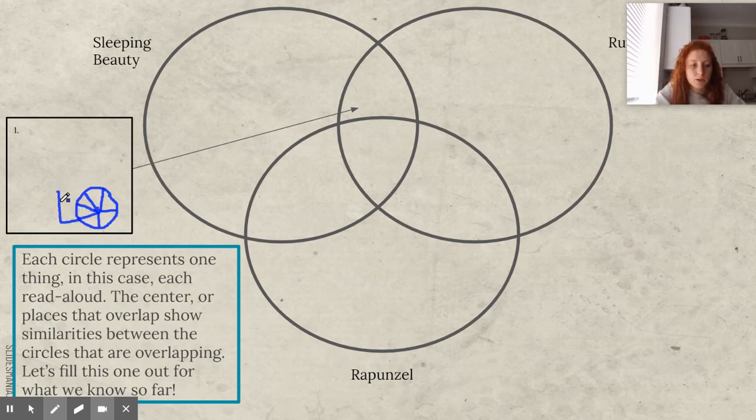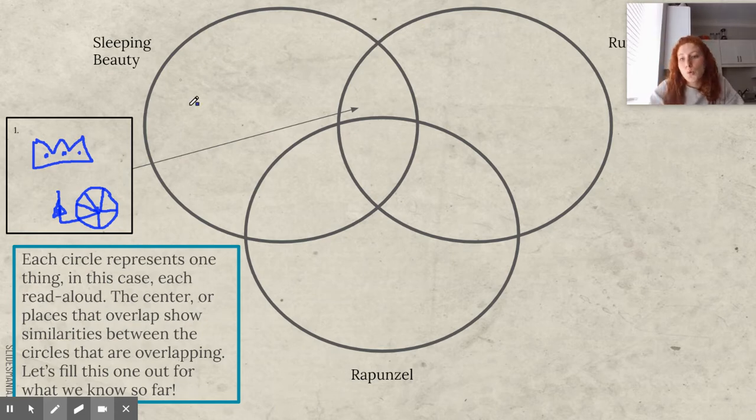Think about the characters. What's something that they both had? They both had royal families, right? They both had a king, and they both had a queen, and they both had a baby. So they had royal families. I'm going to draw a crown for my royal family, and I'll give it some jewels. Beautiful. Okay.